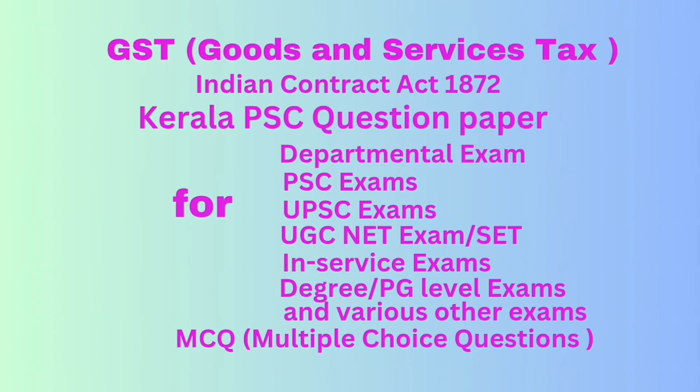Question number 54. Which among the following is the document to be issued by a registered person opting for composition scheme? Answer bill of supply. Correct answer bill of supply.